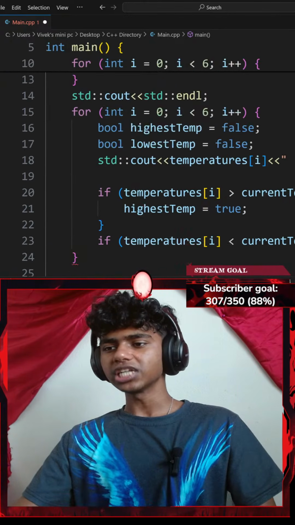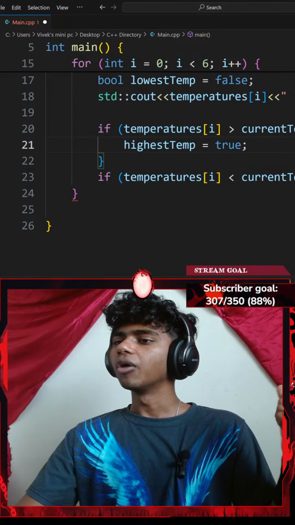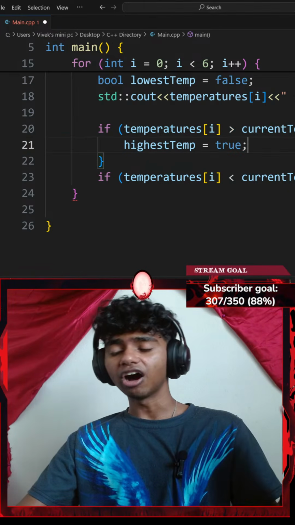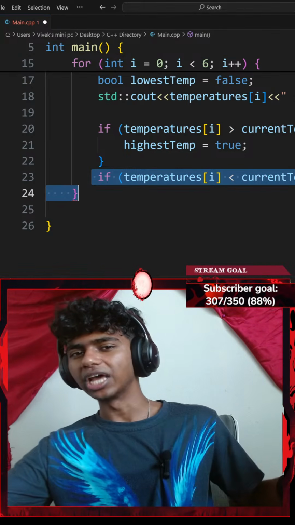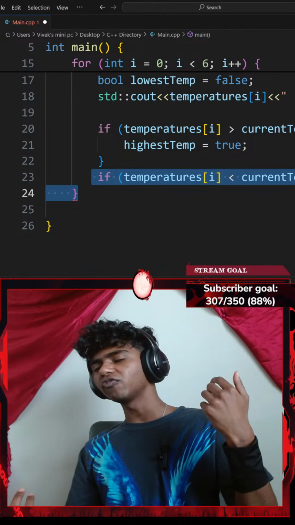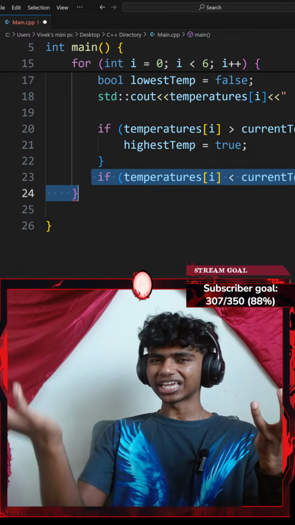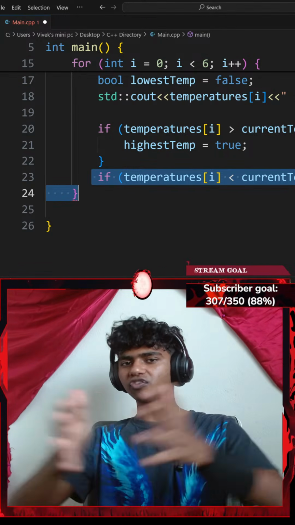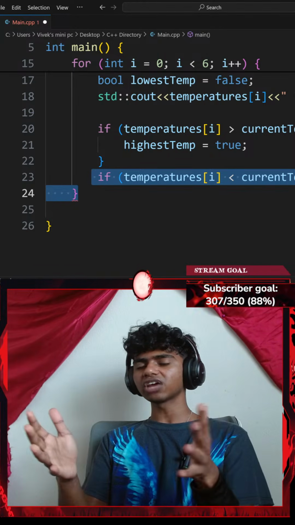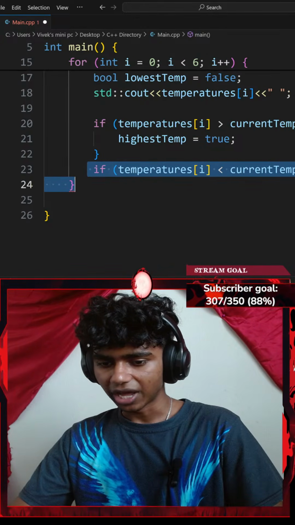Honestly, because my first if statement is looking for my highest temperature. On the other hand, I have more than 2 temperatures. If I was going with 2 temperatures and my first temperature is the highest, that would automatically mean my second temperature is the lowest. But since I have 5 or 6 different temperatures, if I go with else, that doesn't check for a specific smallest temperature, or the lowest temperature. Guys, I'm real bad at explaining.